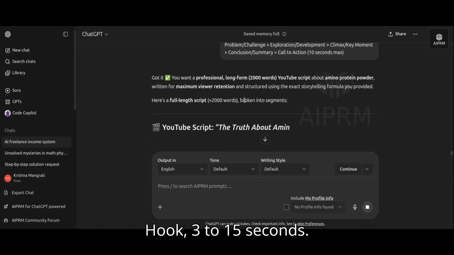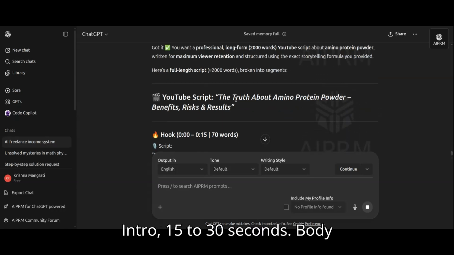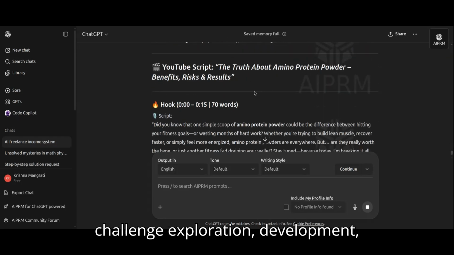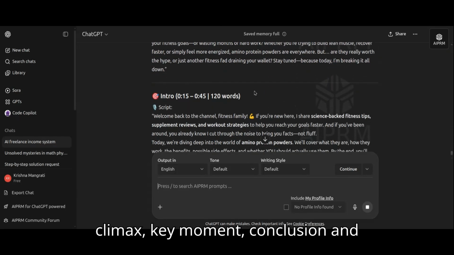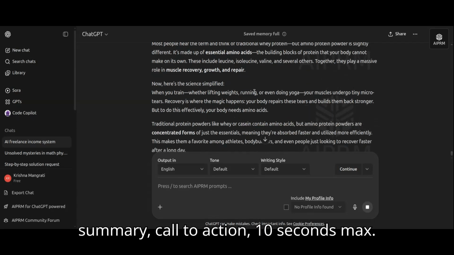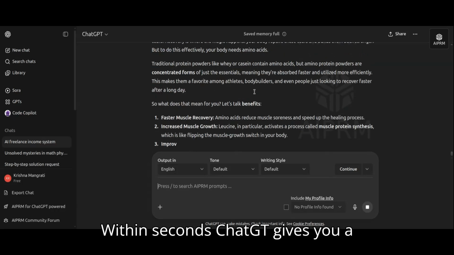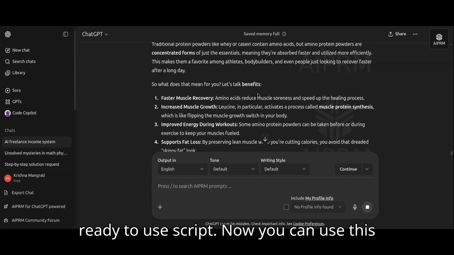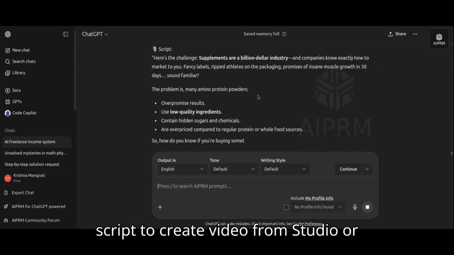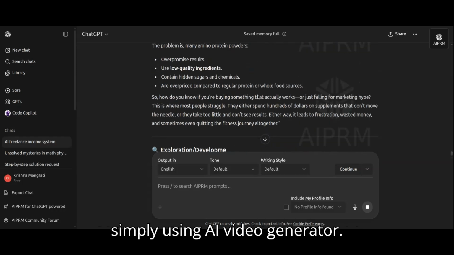Hook, 3 to 15 seconds. Intro, 15 to 30 seconds. Body of explanation: introduce a problem, challenge, exploration, development, climax, key moment. Conclusion: summary, call to action, 10 second tags. Within seconds, ChatGPT gives you a ready-to-use script. Now you can use this script to create a video from a studio or simply using an AI video generator.